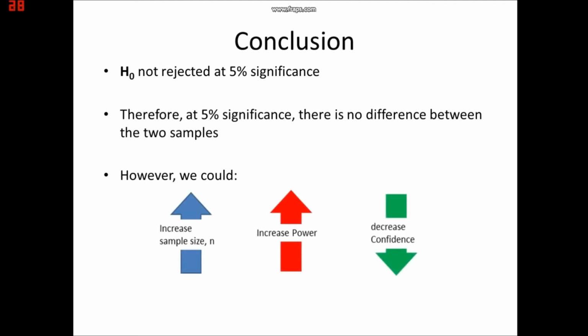We could increase the power of our test by reducing the confidence of our test. However, this would be at the expense of an increased rate of committing a type 1 error in our experiment. Therefore, a larger sample size would be taken to improve on the power of our test without jeopardizing the confidence of our experiment.